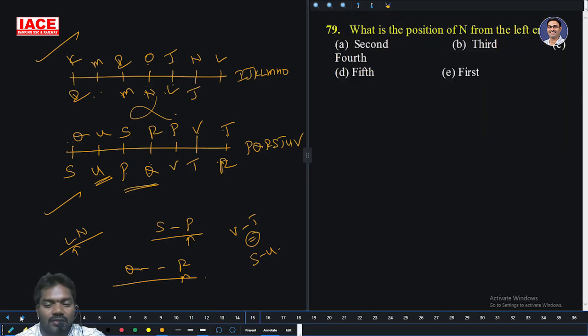What is the position of N from the left hand? 1, 2, 3, 4, 5, 6. From the left hand means 6th or second. Then all are facing south only. From the left hand means second. Option A is the right answer.